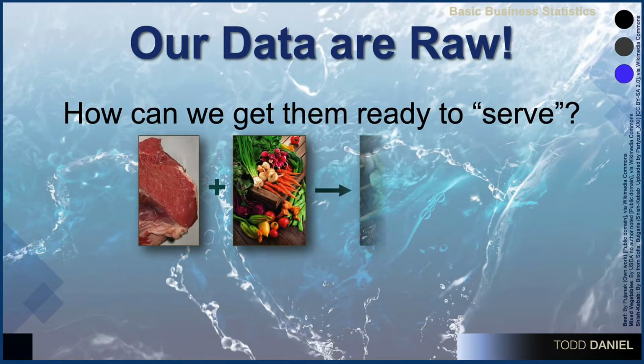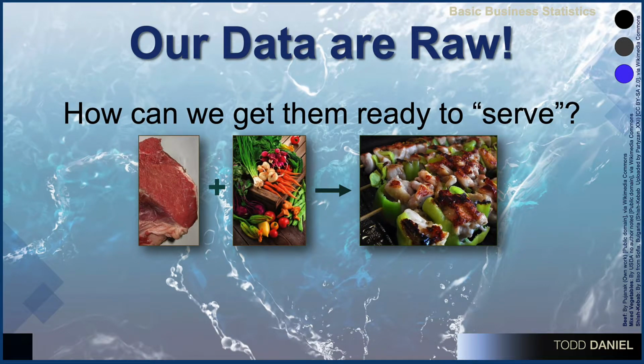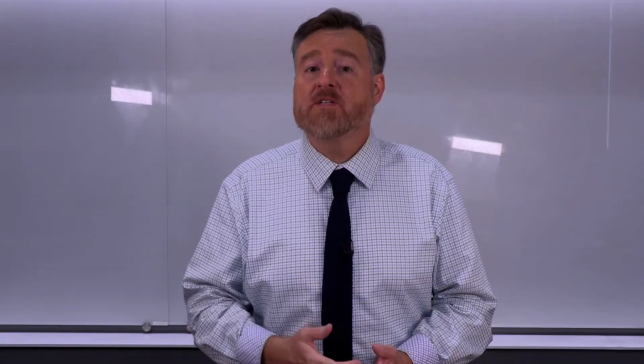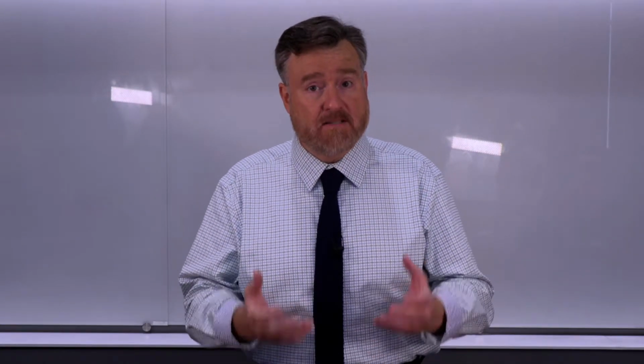Let me use an analogy of cooking. If we have raw food, we could prepare that food by slicing and dicing, perhaps removing any bad parts so that we're only serving up the best. And we could display our food in a way that is most appetizing. We could do something analogous with our data.